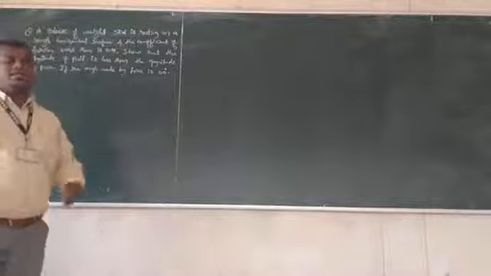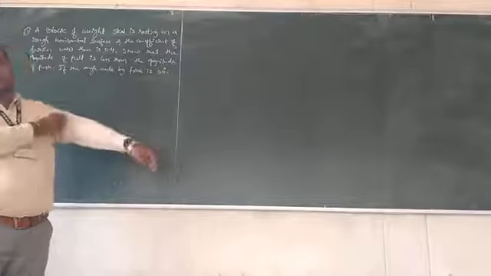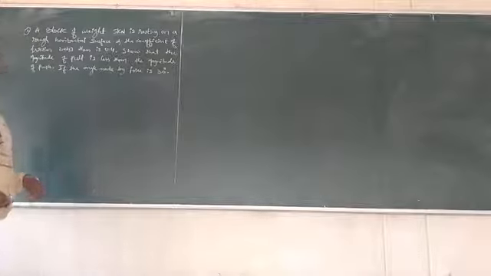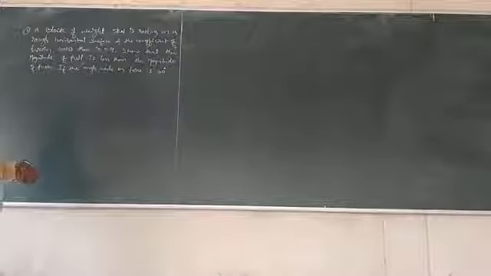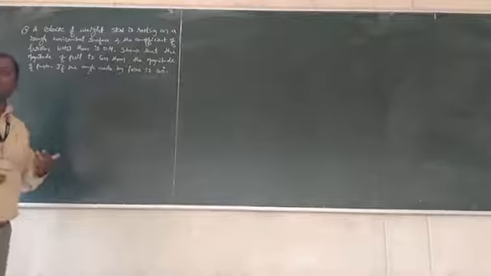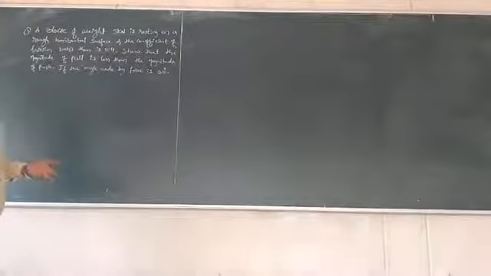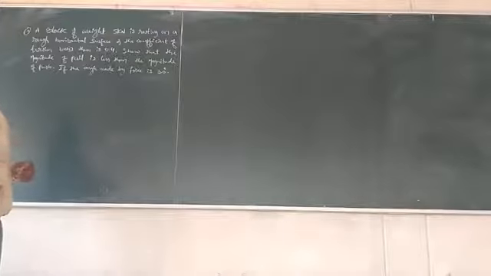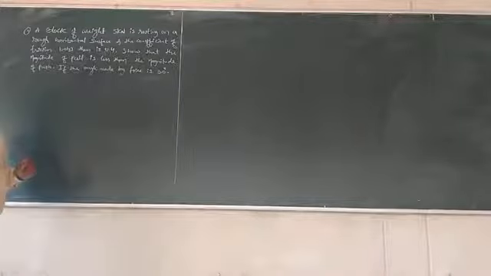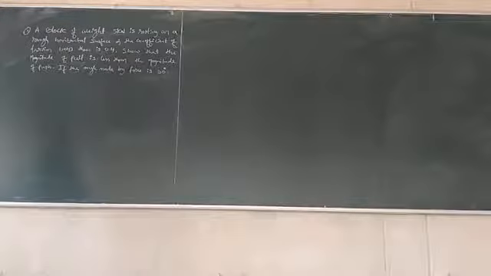Hello friends, today we are going to solve a problem on friction. Let's read the statement, then let us try to know what the given data is and what is supposed to be calculated. The statement goes like this: a block of 5 kg is resting on a rough horizontal surface and the coefficient of friction between them is 0.4.